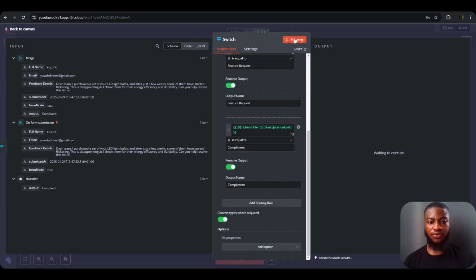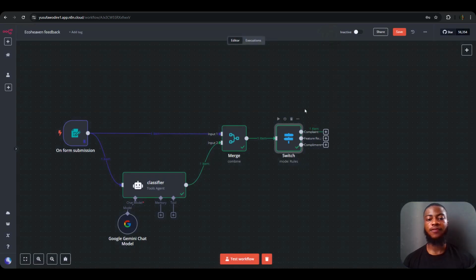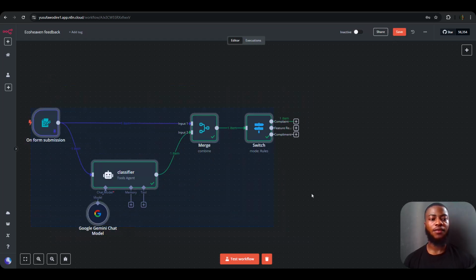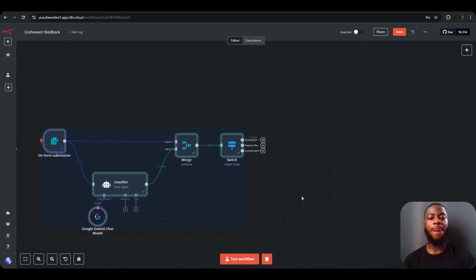So let's test this step. It identifies the incoming input as a complaint and sends it through the switch to the complaints route. If you go out of the switch node, you see that it's coming out from the complaints route. So that's good. Let's save this. Alright, so the next thing to do for this workflow is to add an Airtable.